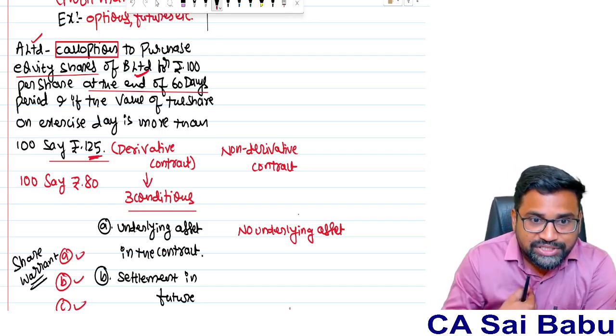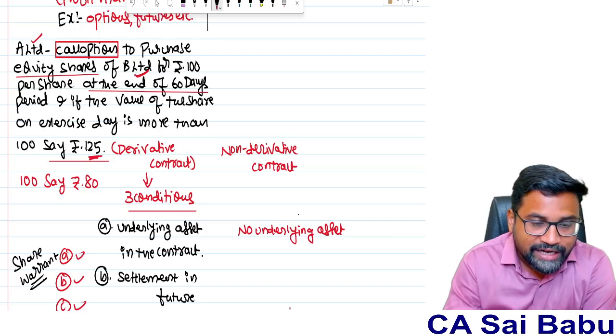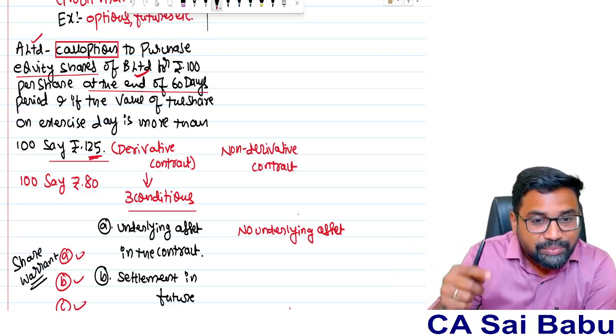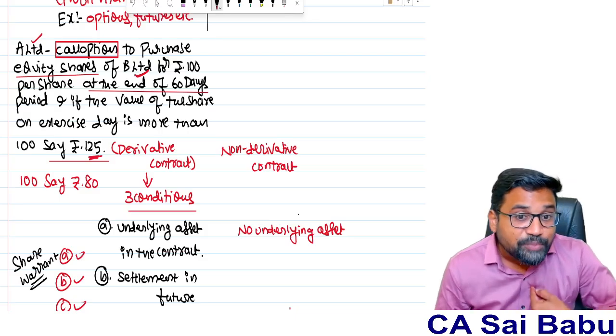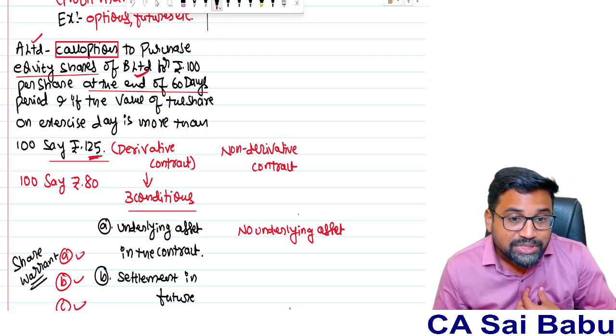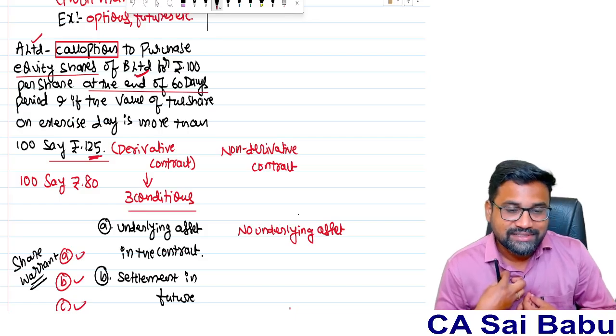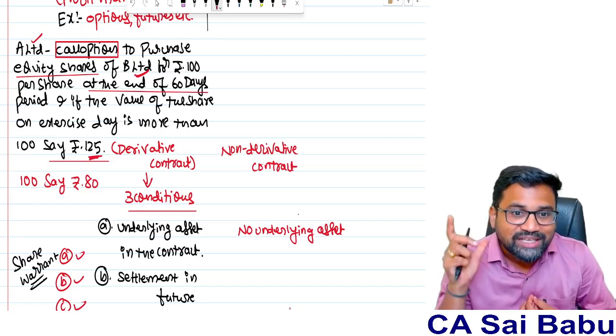So as A Limited, I already entered a contract to purchase the shares of B Limited after 60 days at 100 rupees. Now after 60 days, if the price is more than 100, the conditions are potentially favorable to me. So I will give cash and take the shares at 100 rupees only.